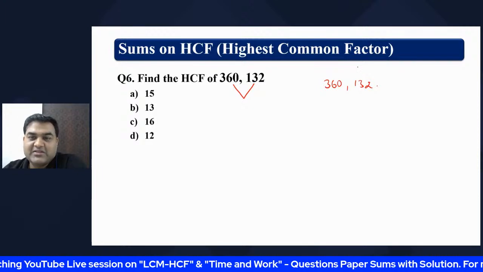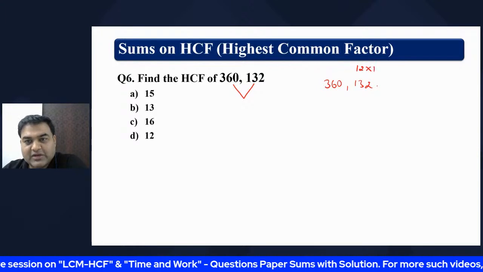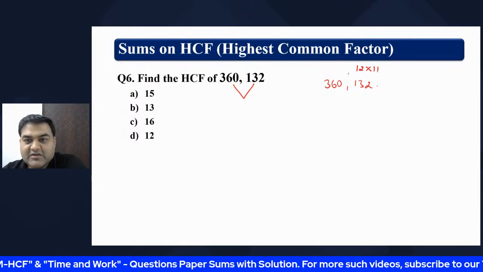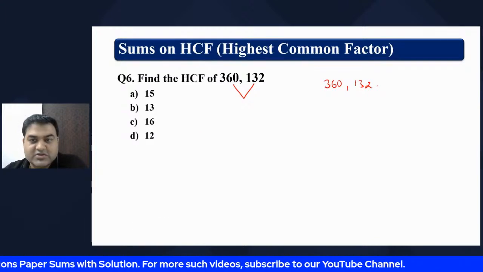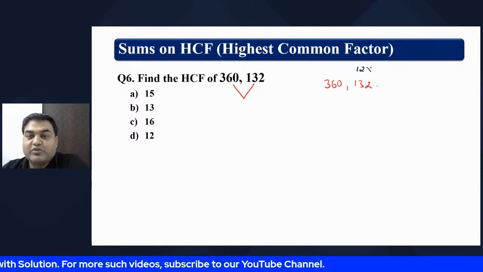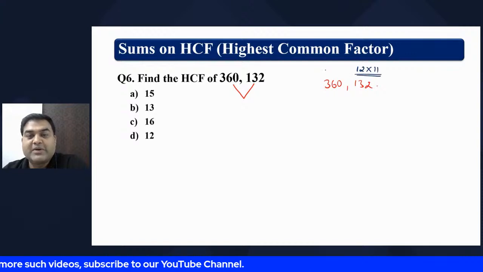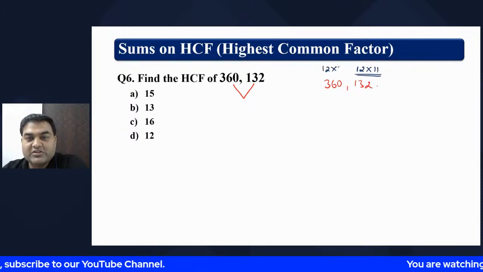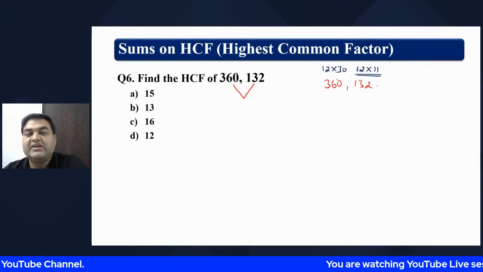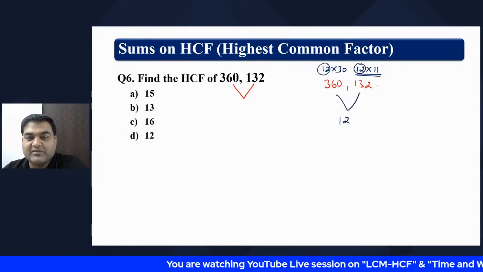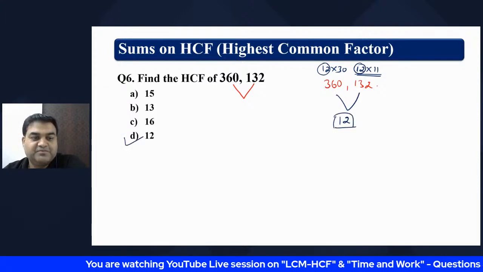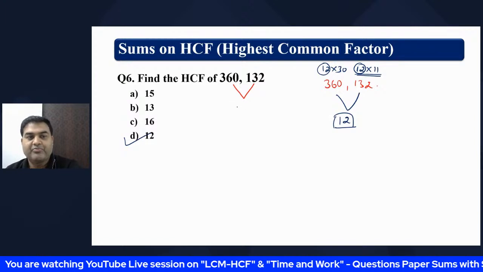132, if you see, this is nothing but 12 into 11. I'll change the color so that you do not get confused. 12 into 11 is 132, my dear friend, and 12 into 30 is 360. So what is common? Clearly 12 is common, so the factor is 12. The answer is 12. Right?